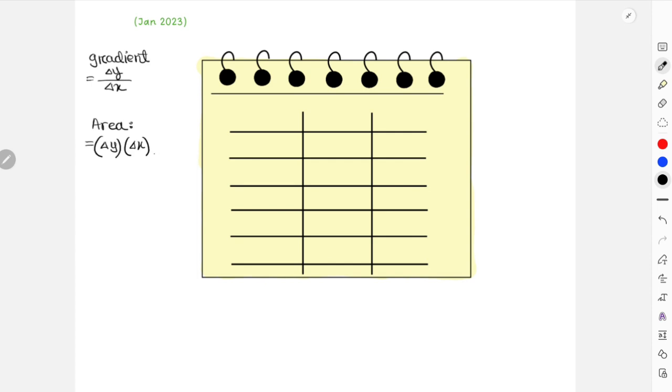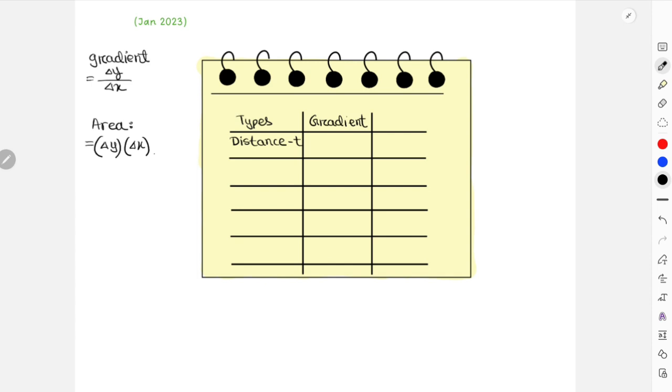So for this kind, let's just identify the types of graph. Okay, types. Over here, let's start with distance time graph. Distance time. Now for distance time graph, for your gradient over here, I obviously understand that this is going to be your speed, right? But why does this give you speed?